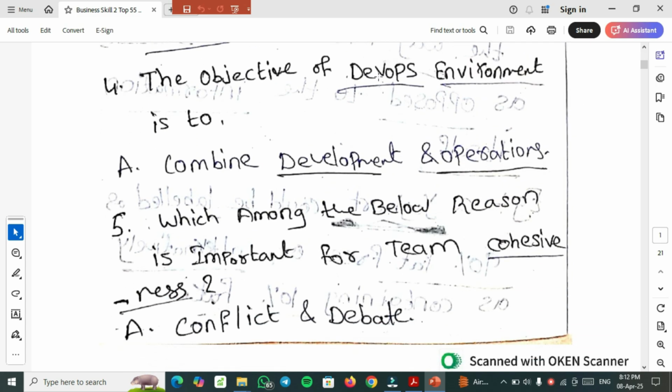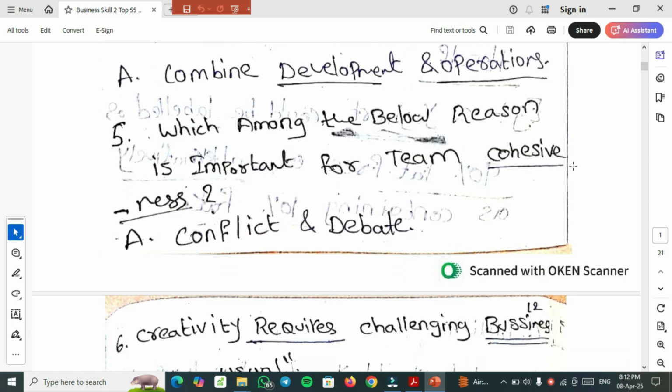Next question, this is a direct answer MCQ you need to select. The objective of a DevOps environment is to combine development and operations. DevOps is basically development plus operations. So it is basically a combination of development and operations.